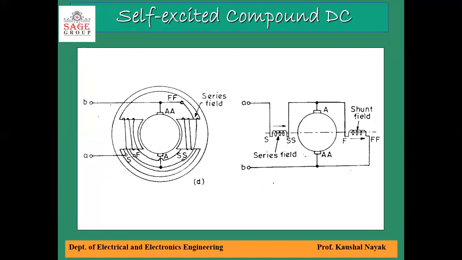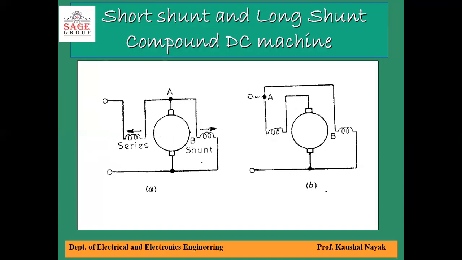As shown in the figure, if the direction of arrows corresponds to the direction of magnetic flux produced by the shunt and series field winding, and if the arrows are in the same direction, the machine is called cumulatively compounded DC machine.